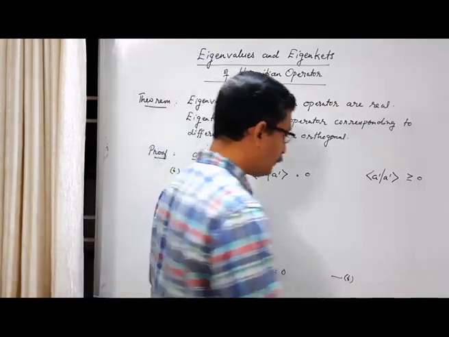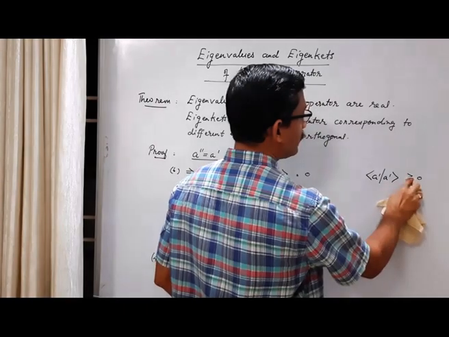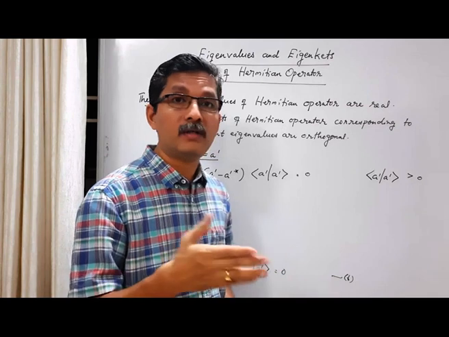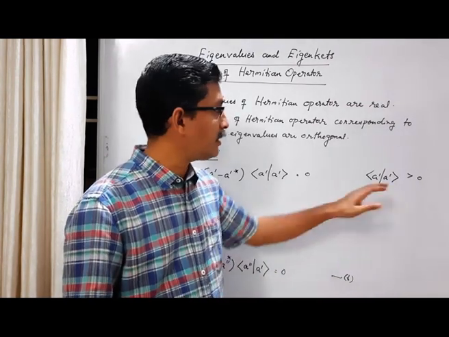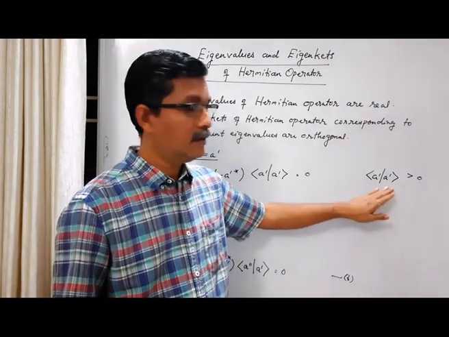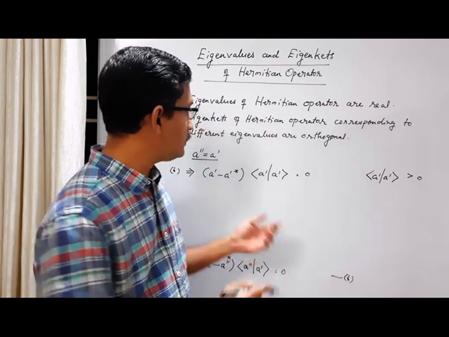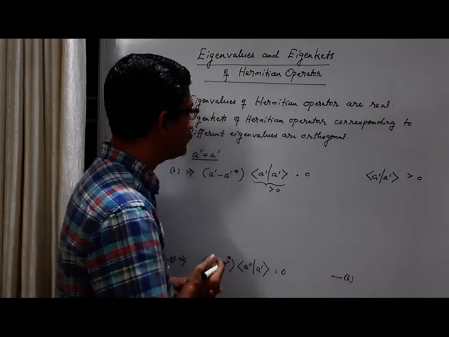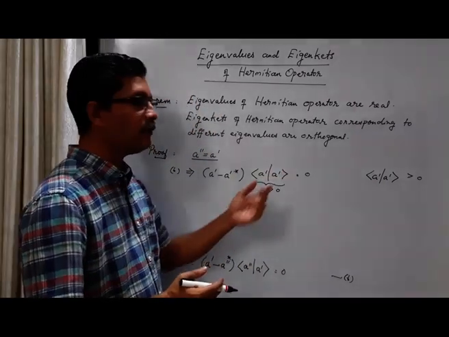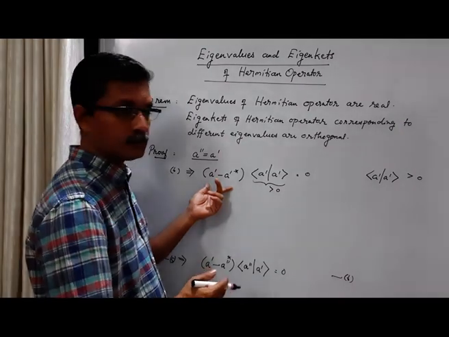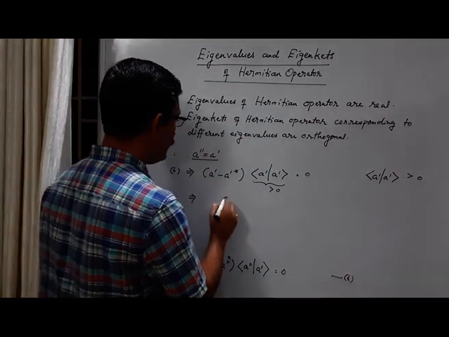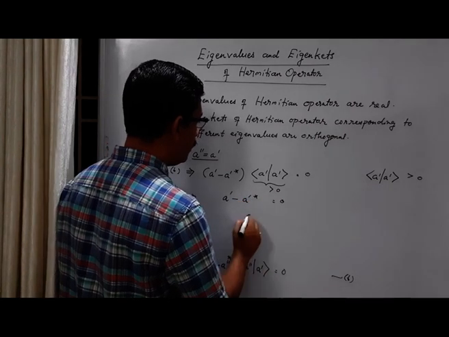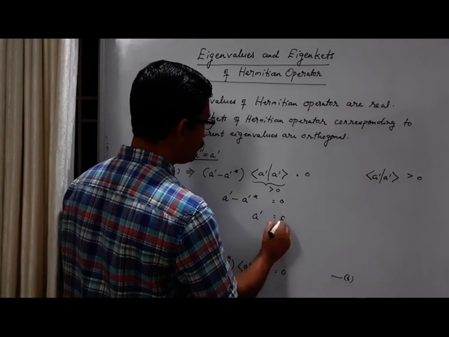So we can modify this. In this case, the inner product of a ket which is not a null ket is always greater than 0. So this part is always greater than 0. It means that this product will become 0 only if this part is equal to 0. So this implies A prime minus A prime star should be 0, or A prime is equal to A prime star.